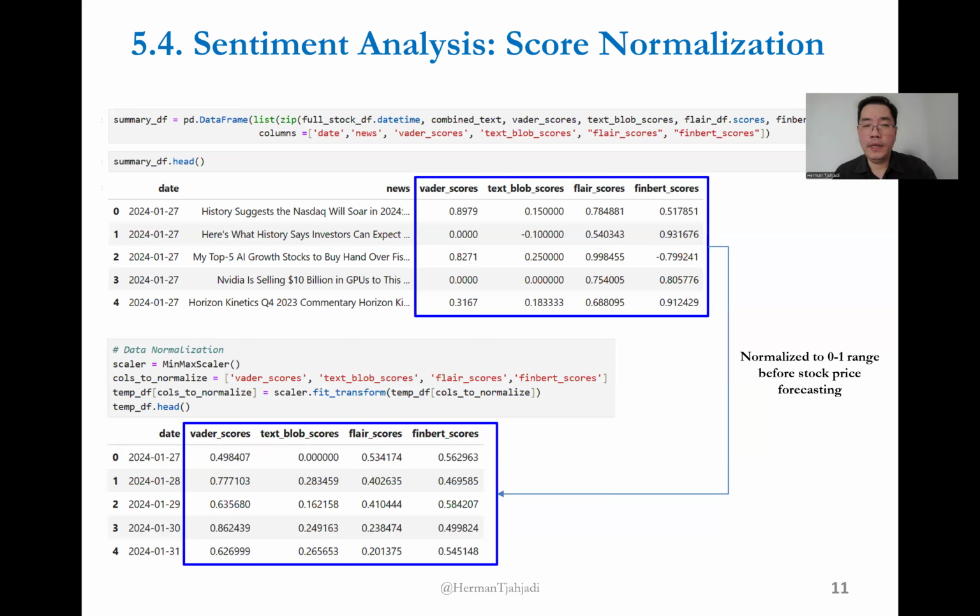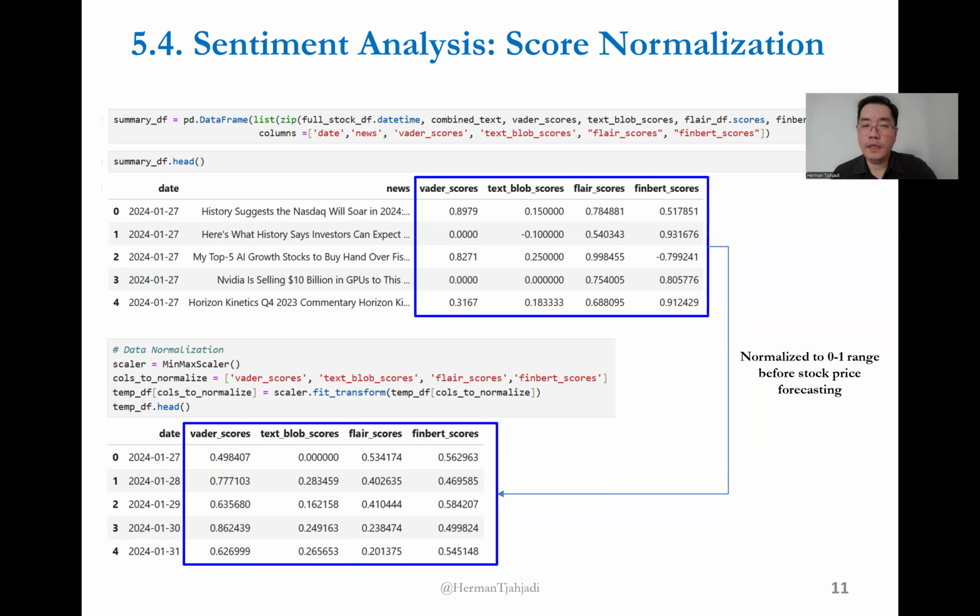Next, I will combine all the individual sentiment analysis scores into a complete data frame. Currently, all the individual sentiment analysis scores range from -1 to 1. I will want to normalize those scores to a 0 to 1 range because it will make our life easier when we do the stock price forecasting.